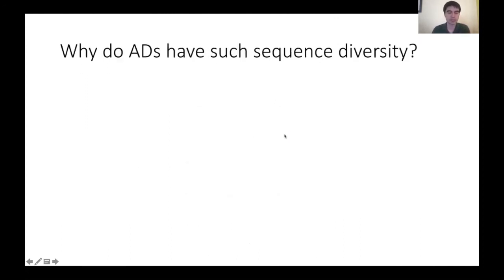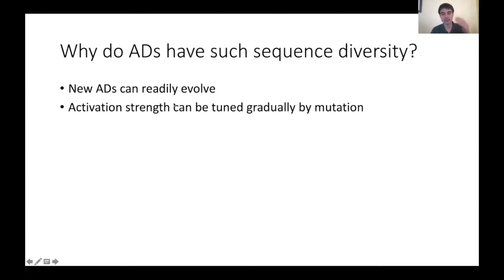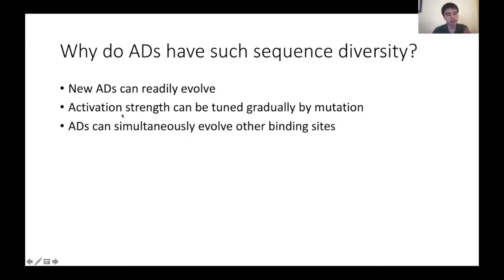So just to tie this all together, it's interesting to ask why these activation domains have such sequence diversity. I think there are several important advantages to this. First, such plasticity of the sequence allows new activation domains to readily evolve, and therefore new transcriptional circuits to evolve in response to the organism's needs. This also means that the strength of activation can be tuned gradually by changes in mutation. And third, these activation domains can simultaneously evolve binding sites to other proteins while being activation domains, because of the plasticity of the underlying sequence.